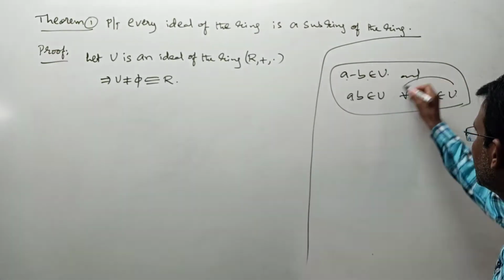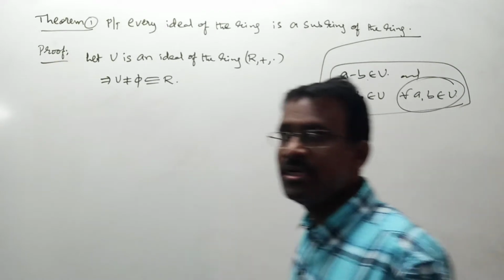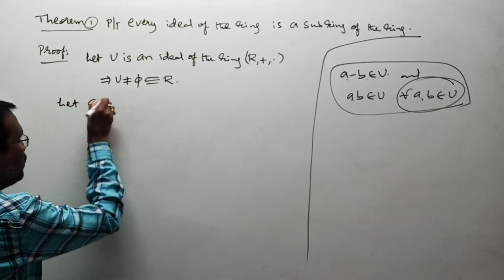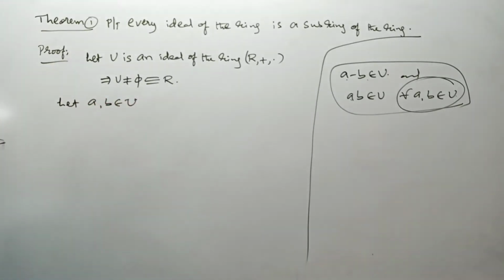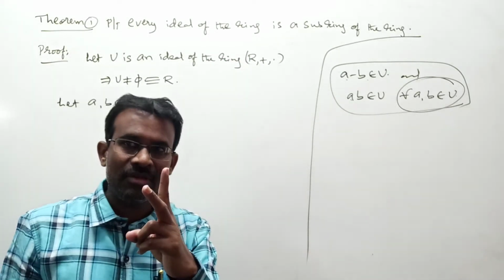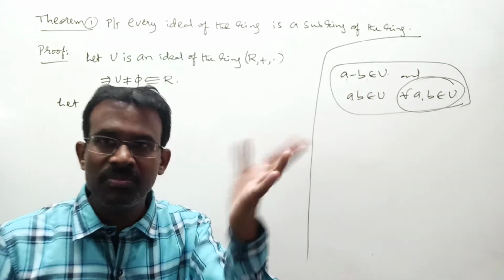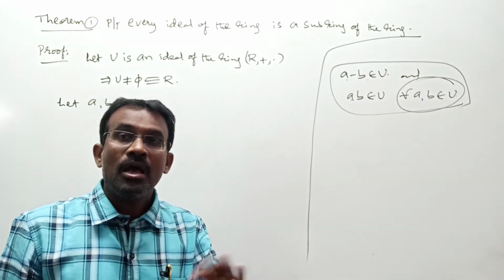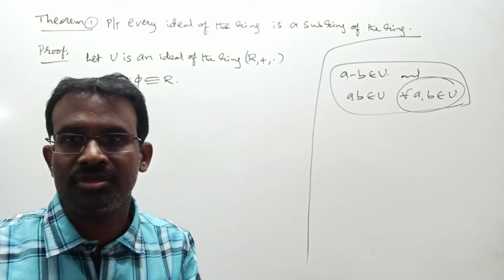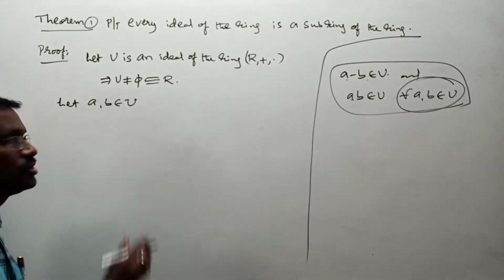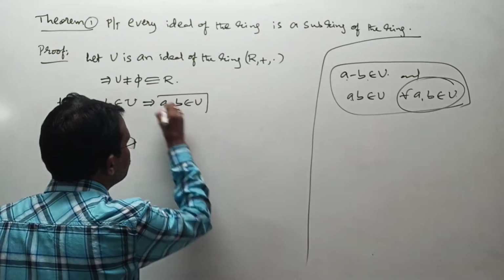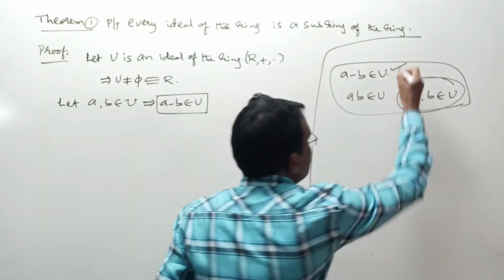For that, first I will take this. Let a, b belongs to U. But whenever U is an ideal of the ring, two properties are available. Property number 1 is a minus b belongs to U, and property number 2 is ra belongs to U, ar belongs to U for all a belongs to U and r belongs to R. Here a, b belongs to U implies, according to the first condition of ideal, a minus b belongs to U. First condition completed.